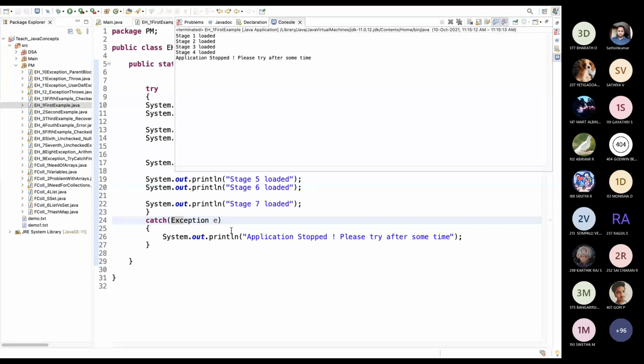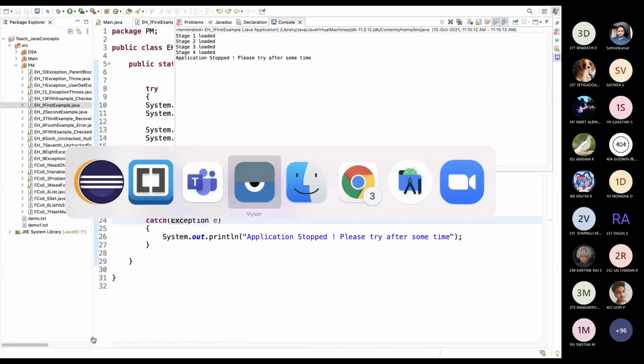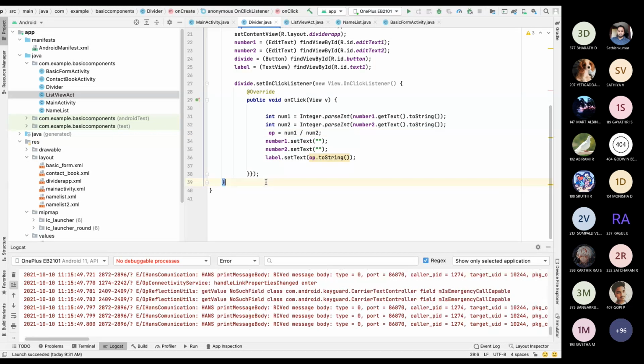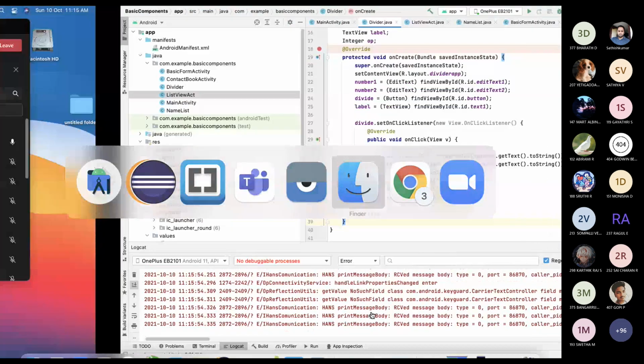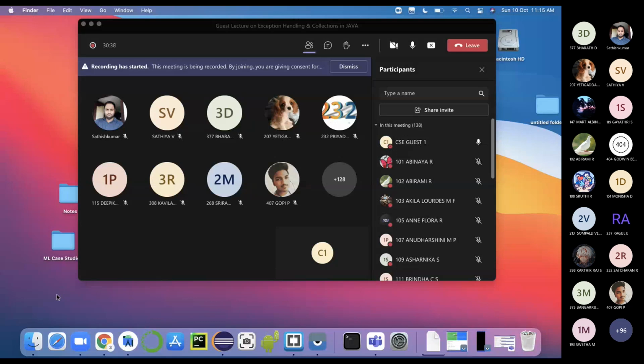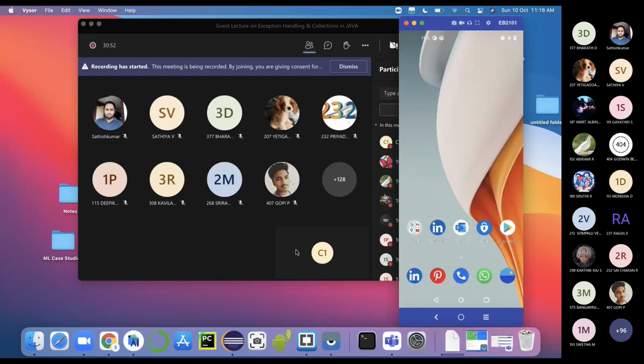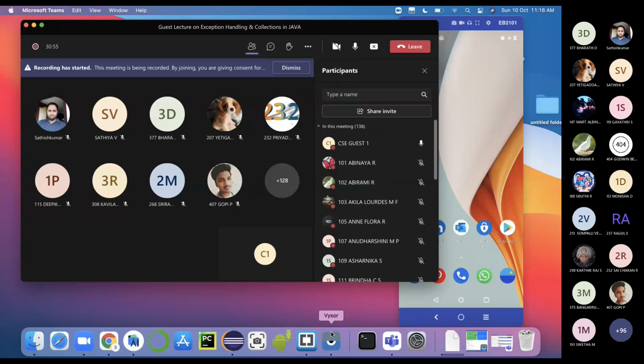Okay, I will show you an Android application just using this divide by 0 error. Okay, my phone is visible, right?